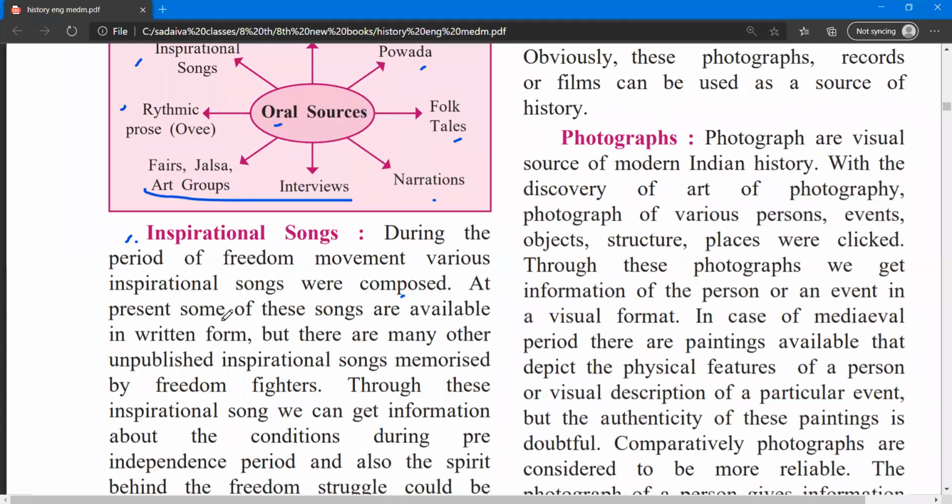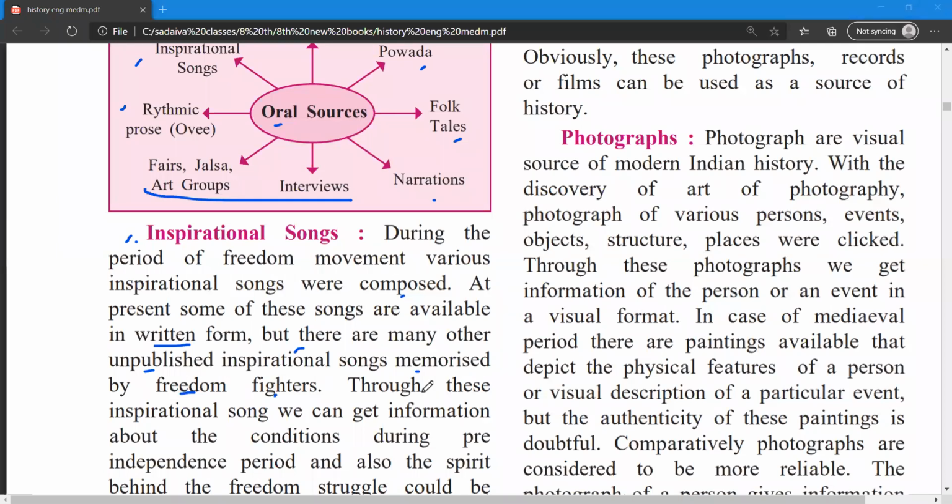At present, some of these songs are available in written form, but there are many other unpublished inspirational songs memorized by the freedom fighters. So what they want to say is that some of them are still available in written form, but some of them are unpublished.